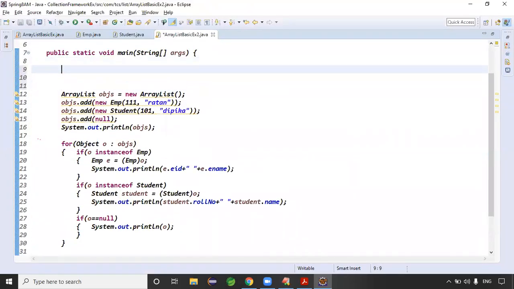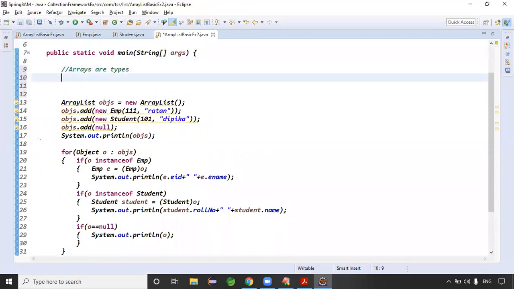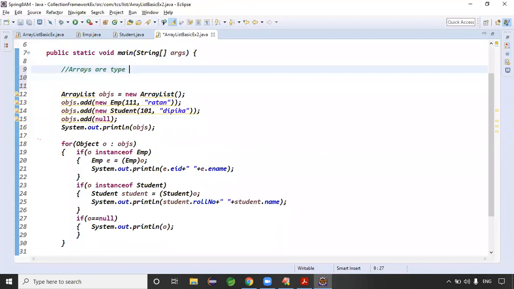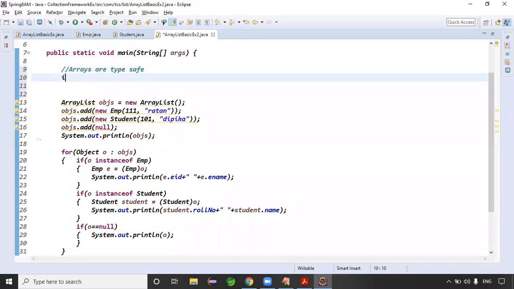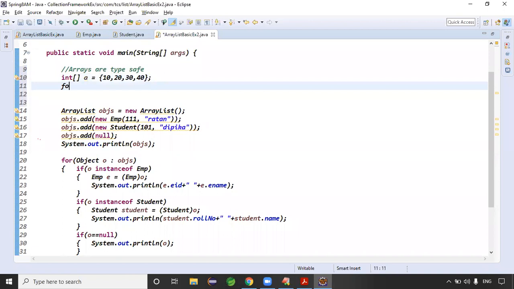So finally, we understood that arrays are type safe. Let me show the point. If we take an integer array a equal to 10, 20, 30, 40, it can hold only integer values. I can write a for each loop to read the data: the right-hand side is a, and the left-hand side is an Integer x.